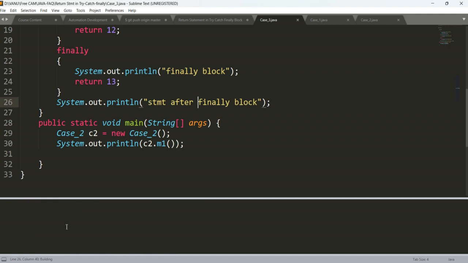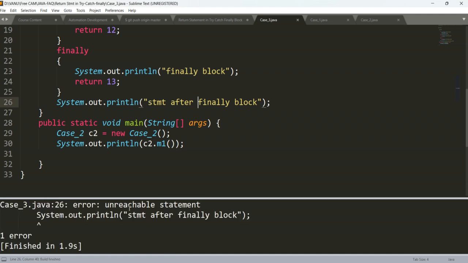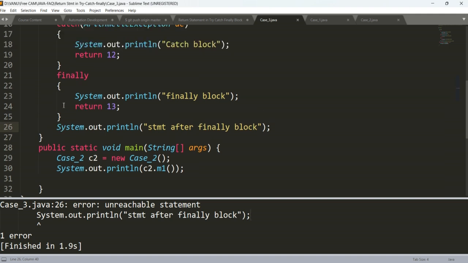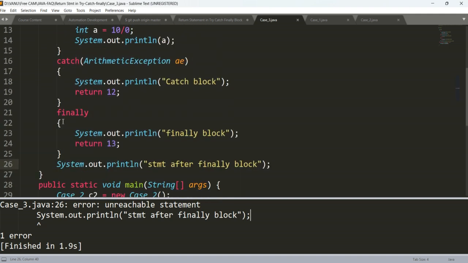See, again saying unreachable code. Earlier it was a return statement, and this time it is a System.out.println statement. So this will give a compiler error. If we provide any statement, a return statement or any kind of statement, after the finally block, then it will give an unreachable code compile time error.